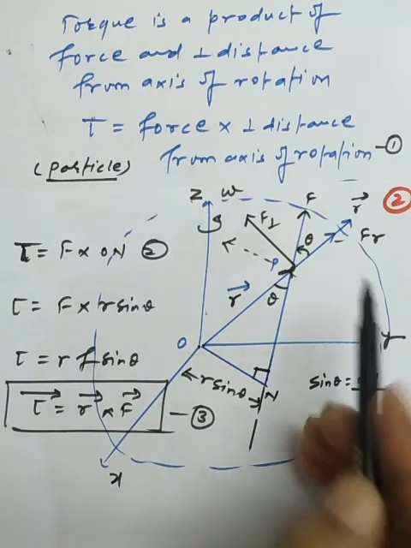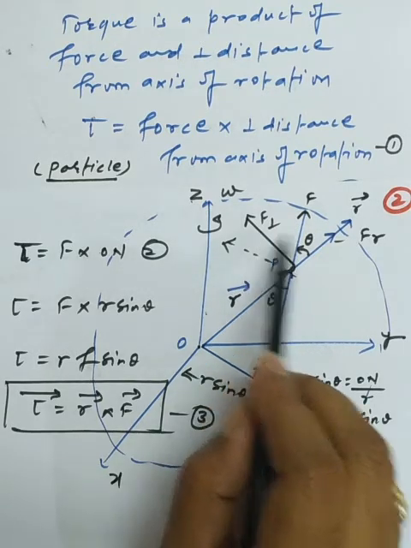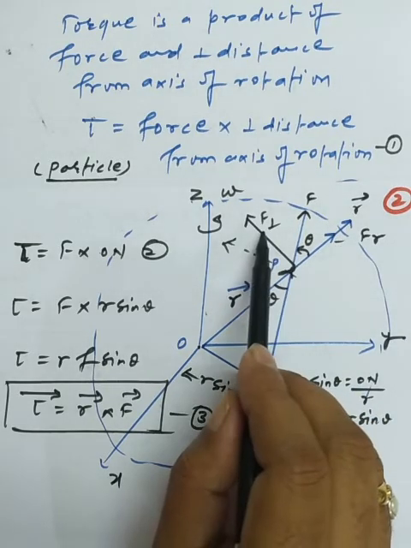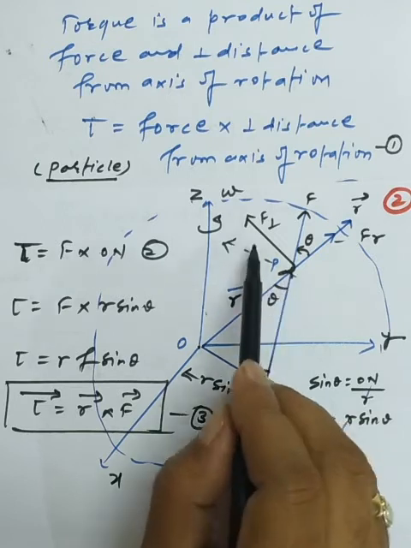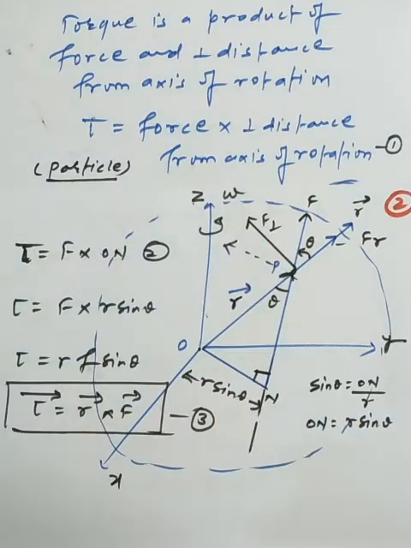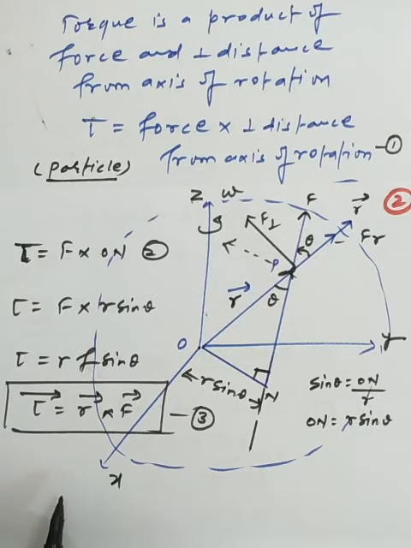Here we have to pay attention to what kind of force is responsible for the rotation of the body. This one is the radial component of the force, which acts along the position vector, and here we have the perpendicular component of the force, which is perpendicular to the radial component of the force. That's why we write it with the subscript, F perpendicular. So we always say the perpendicular component, or the angular component of the force, is responsible for the movement of the body about its axis of rotation. Okay, so this is the basic formula which we have discussed.